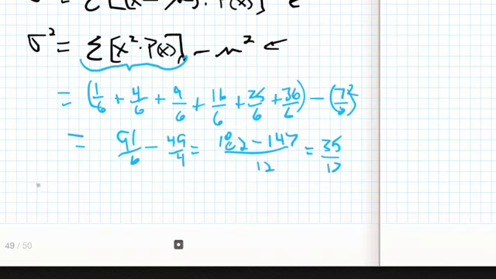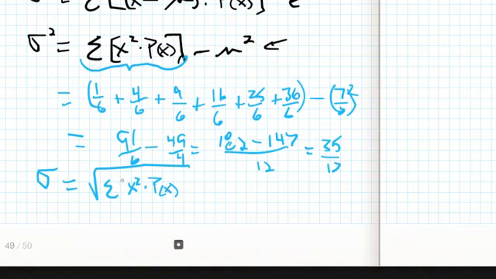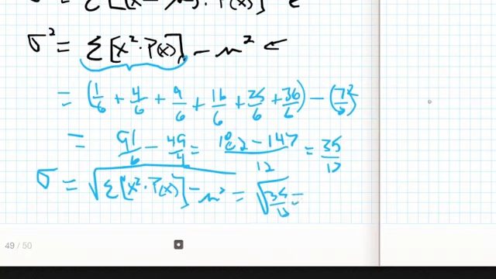Now, this is the variance, but remember, the standard deviation, sigma, is going to be the square root of the sum of x squared times p of x, right here, minus mu squared, that's this guy, which in our case is going to be the square root of 35 twelfths. Now, think about this.